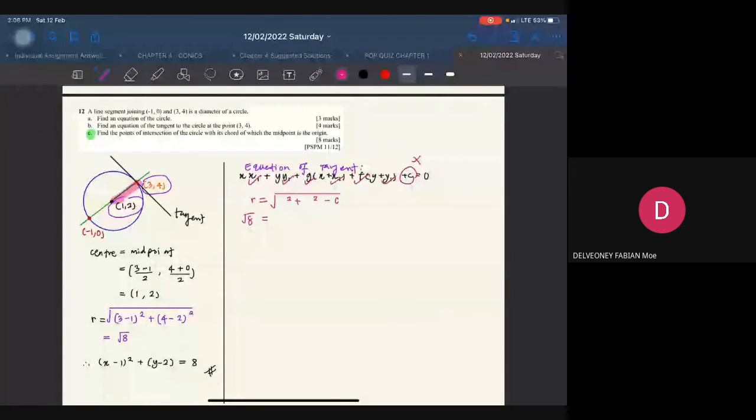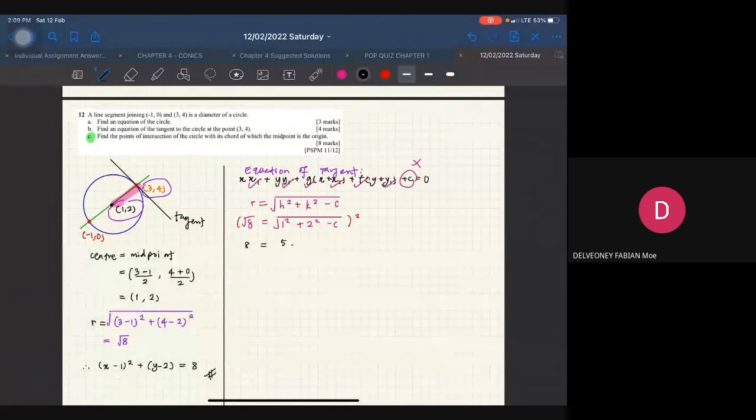So formula kita boleh guna R is equal to the square root of G square plus F square minus C. This is the correct formula. Okay, so we know that our radius is 8 and then our G, awak boleh juga guna F. Sebab tadi kita dah cari dalam bentuk F. So saya tukar kita punya formula. Sorry, H and also K. So my H is 1 square and then my K is 2 square minus C. Okay, so we have square root at both sides. So kita squarekan dua-duanya. You will get square root akan hilang. So awak dapat 1 square tambah 2 square is 5 minus C. So C is equal to 3.